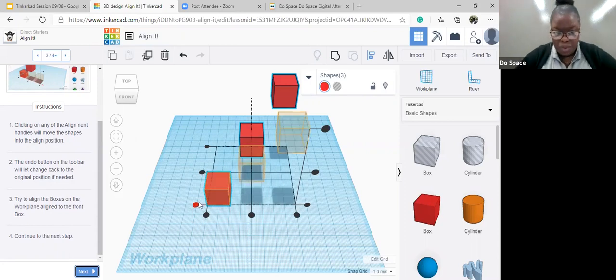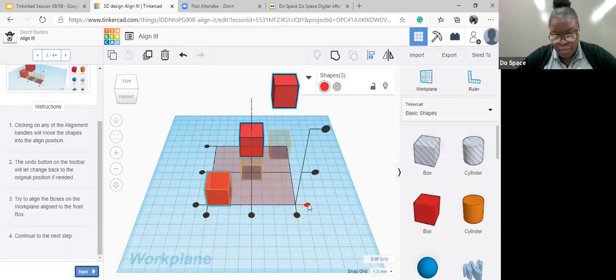So let me see, which one of these options would align our boxes to the front? Doesn't look like it. This one doesn't do that. This one doesn't do that. This one brings them forward, but not to the front like we want them to. This one, no. This isn't what we want.